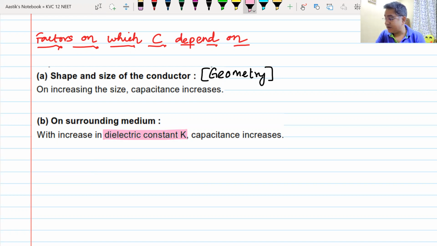If you change the surrounding medium, you'll have to remember these terms, because we are going to apply them and find out what difference it makes. We are going to see how geometry will make a difference. Everything will come one by one, and therefore you will have to remember all these things for your revision.